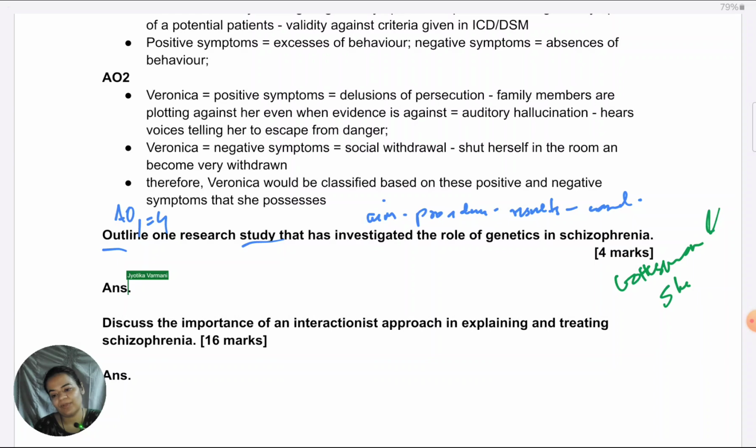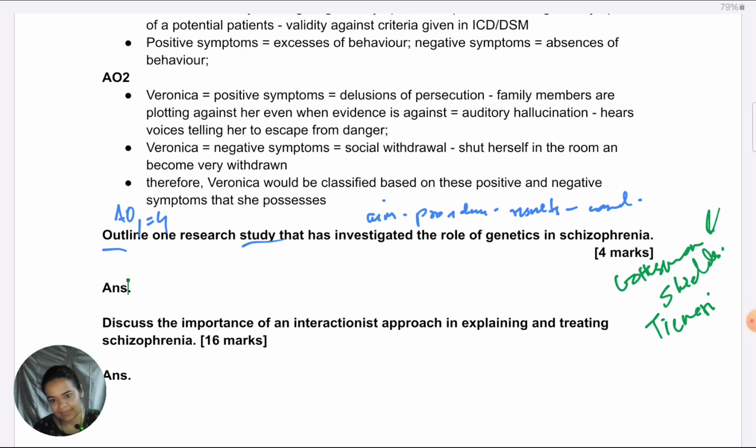One possibility is Gottesman and Shields. I'm sure most of you have done the Tienari study. Lots of students ask me, can we give the Tienari study for this one? I'm sorry, I've not written it correctly. It's Tienari, which is the diathesis-stress study, the interaction between genes and environment. Yes, you can give it. It counts as a genetic study. It does have a genetic component to it. So I think after Gottesman and Shields, in my view, this is going to be the most preferred one.